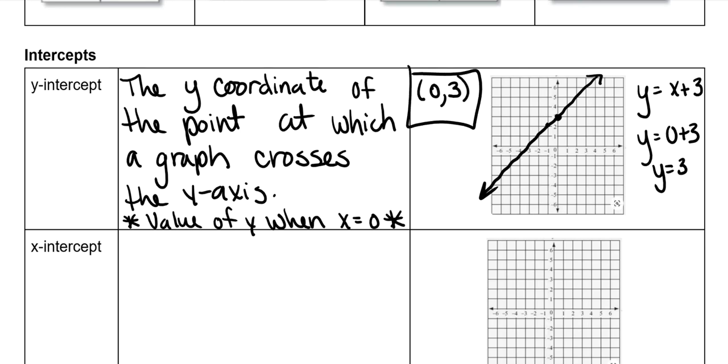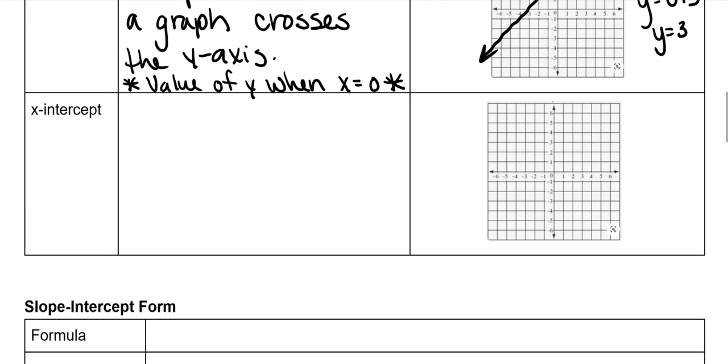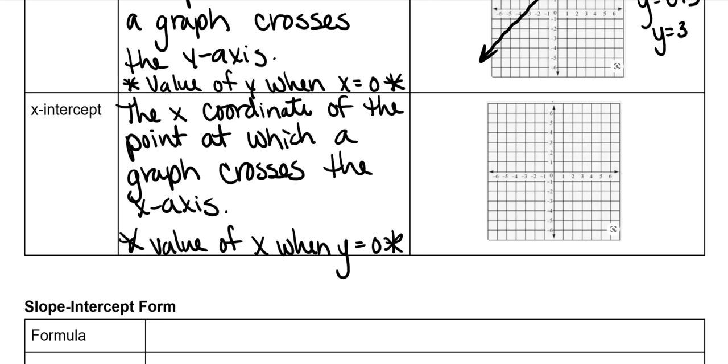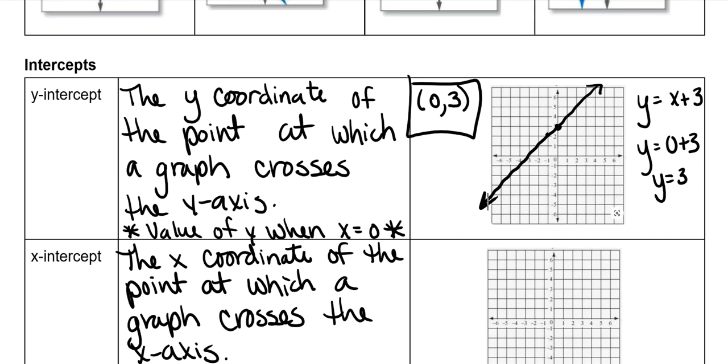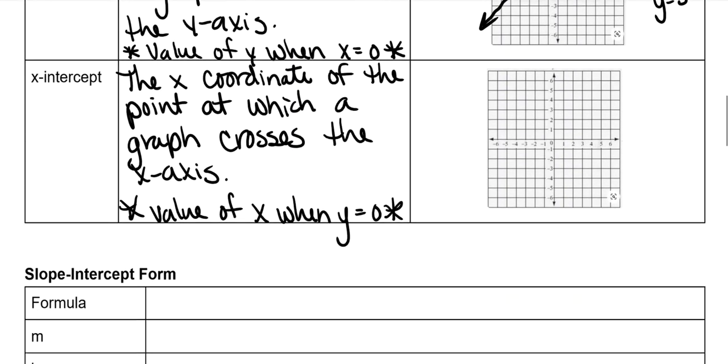So our y-intercept is 0, 3. The x-intercept is the coordinate of the point at which a graph crosses the x-axis, and it's the value of x when y equals 0. Also, up here, I should have told you, it crosses at 3, and that's why it's this coordinate, because that's literally where it crosses. But you can find it algebraically by putting 0 in for x.